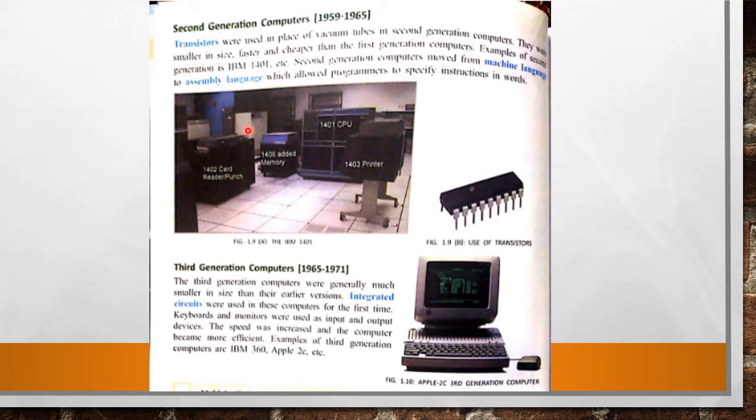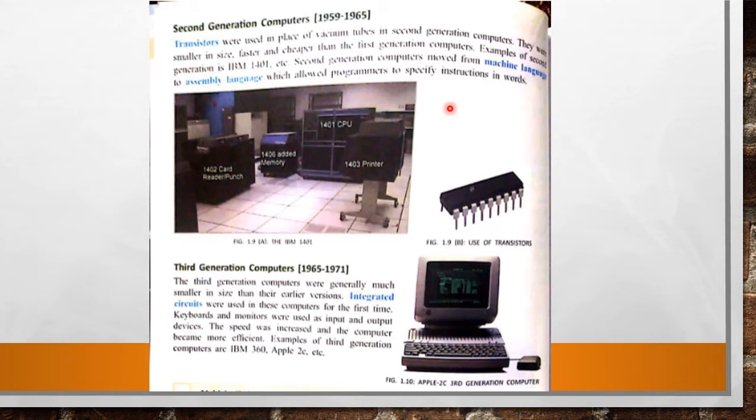Here are the second generation computers. These were small as compared to first generation, and these were faster as compared to first generation computer. For example, an example of second generation is IBM 401, etc. Second generation computer moved from machine language to assembly language, which allowed programs to specify the instruction in words. So here some special languages are used.